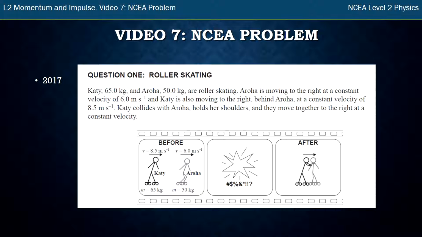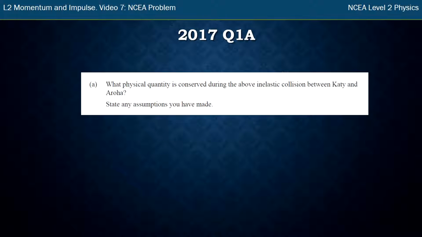So in the situation we have two roller skaters, and they're skating in the same direction. Katie's moving faster than Aroha, and they collide into each other and then move off together at the same constant speed. So straight away when I see collision, I'm thinking momentum. How can I use momentum or impulse to solve these problems? So what do they ask me?